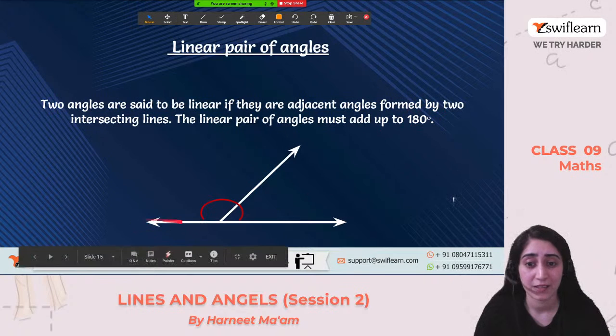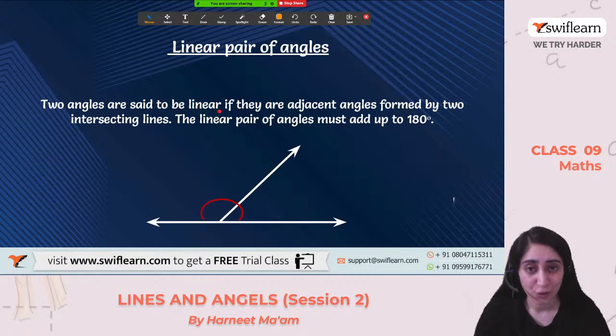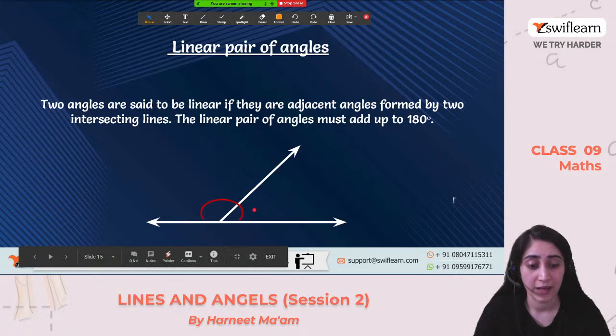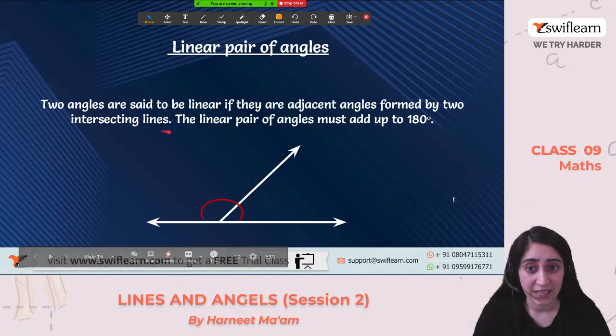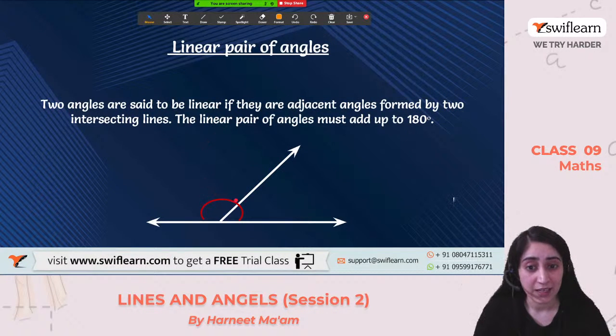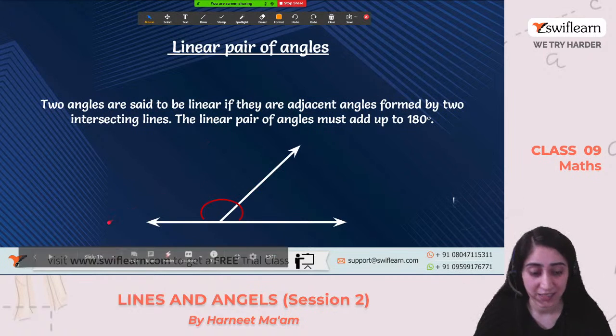Similarly, there is a straight line, and this is the one which is intersecting. When these two sum up and come to 180 degrees, then we call it a linear pair. So two angles are said to form a linear pair if they are adjacent angles, just next to each other, and they are formed by two intersecting lines. The linear pair of angles must add up to 180 degrees.